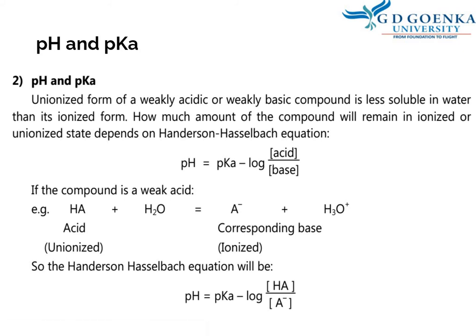Now this is another concept, pH and pKa, because of which the ionized and unionized forms of the drug are present at different pH inside the GIT. So depending upon the pH, the ionization varies, and the drugs are mostly absorbed in unionized form unless there is certain carrier mediated transport through the membrane. So at any given pH at the site of absorption, it is desired to have an equal balance of ionized and unionized form.